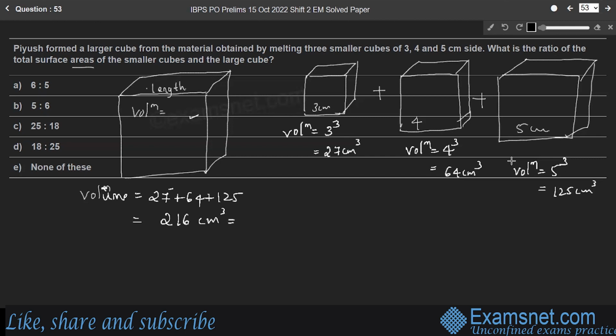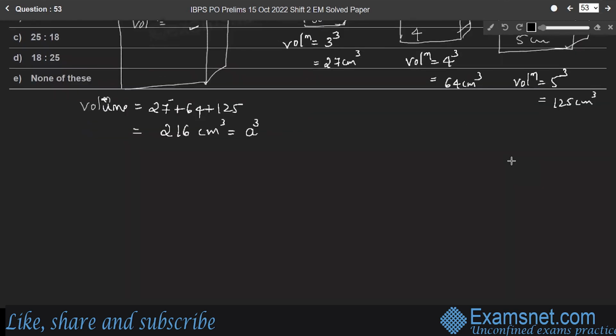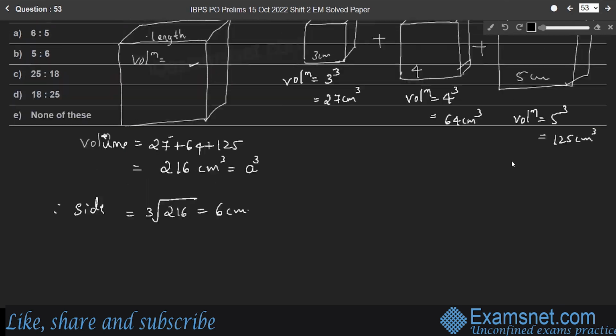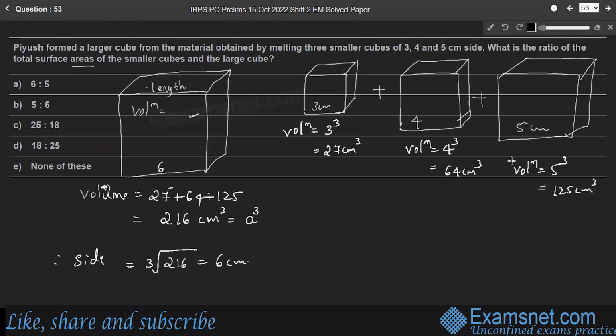Volume is the cube of the side, a cube. Therefore, the side or length of the cube is the cube root of 216, which is 6 centimeter. Therefore, the side of the larger cube is 6 centimeter, right?